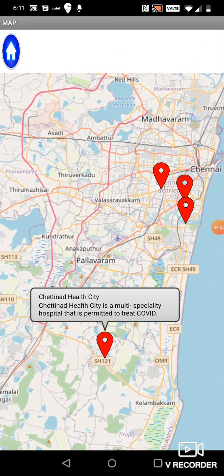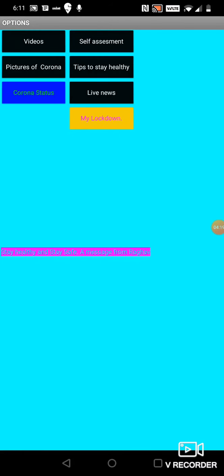Now let's go back to the app. Another important feature is the home button. As you can see, from wherever in the app you click this home button, you will be taken back to the home page. Now let me demonstrate. Stay healthy and stay safe. So you're again taken back to this home page. Next I'm going to show you this feature called live news.